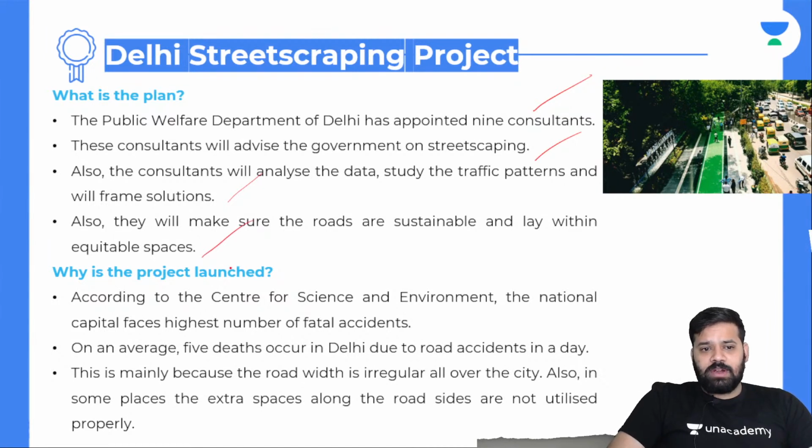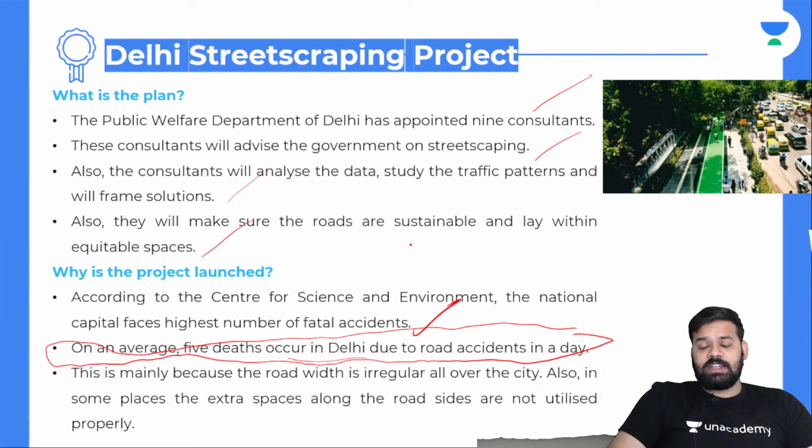So, why was this project launched? According to the Center for Science and Environment, the national capital faces the highest number of fatal accidents. On average, 5 deaths occur in Delhi due to road accidents every day. Imagine the number of deaths in a year. In a year, it is going to be how much? 5 into 365 deaths in a year. That is 1095 deaths in a year.